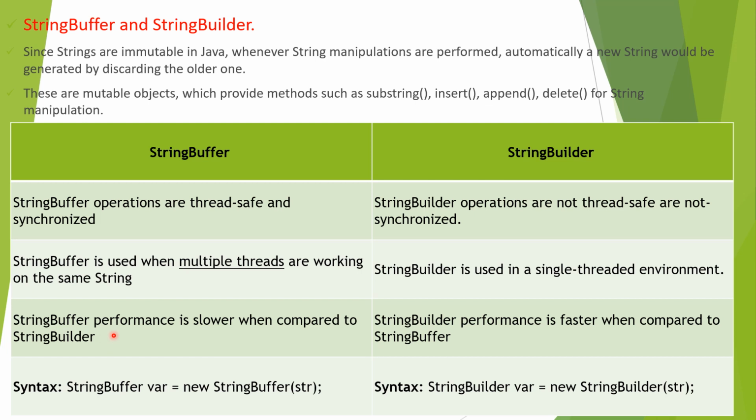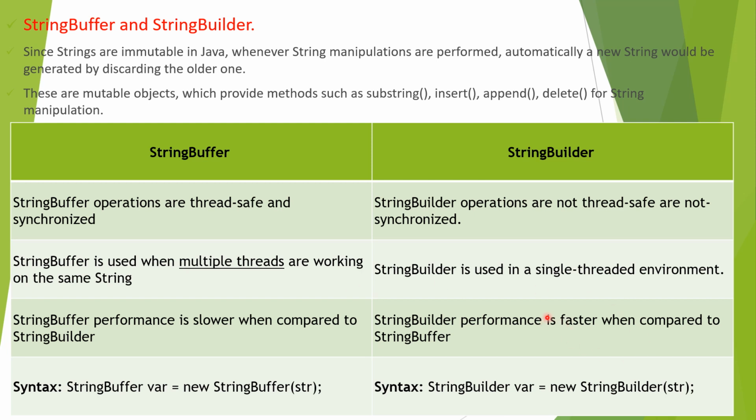Why is it slower in performance? Because, as we have already seen in the previous point, it is used when multiple threads are working. So it is not like having only one environment to get things sorted in a faster way. It is working on multiple threads, on the same string it is working on multiple things. So it has to see and check all the values, etc. So it will obviously be slower.